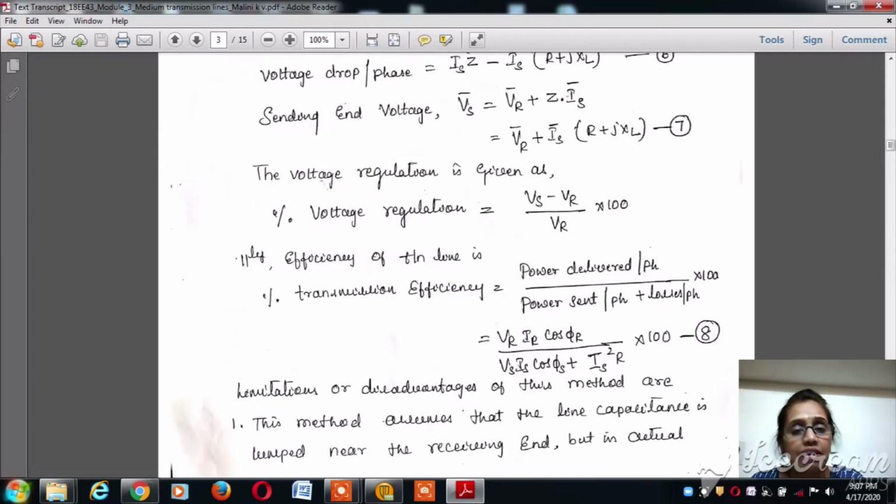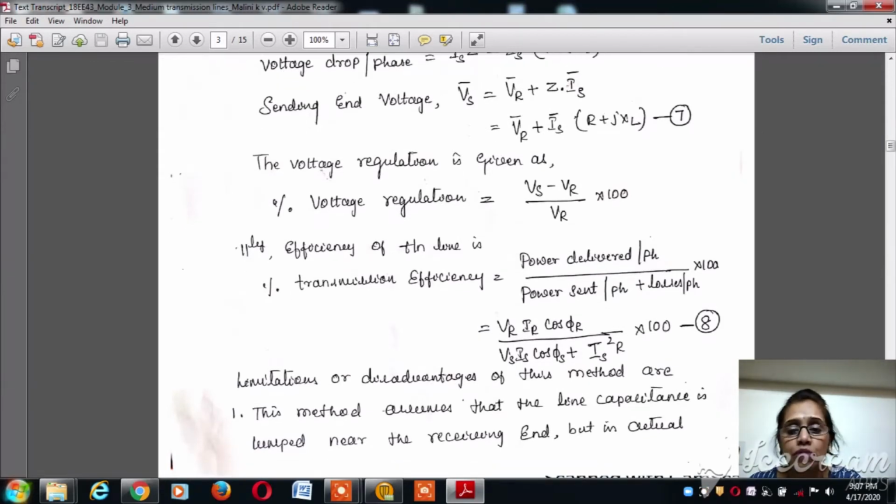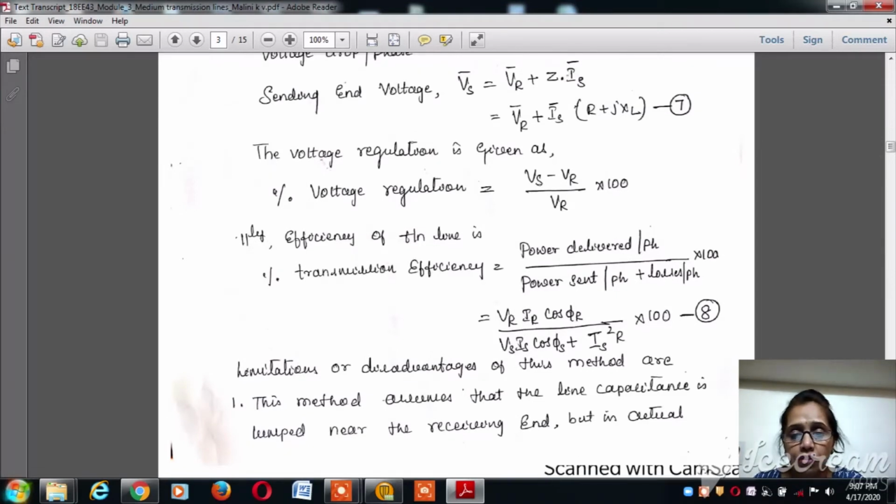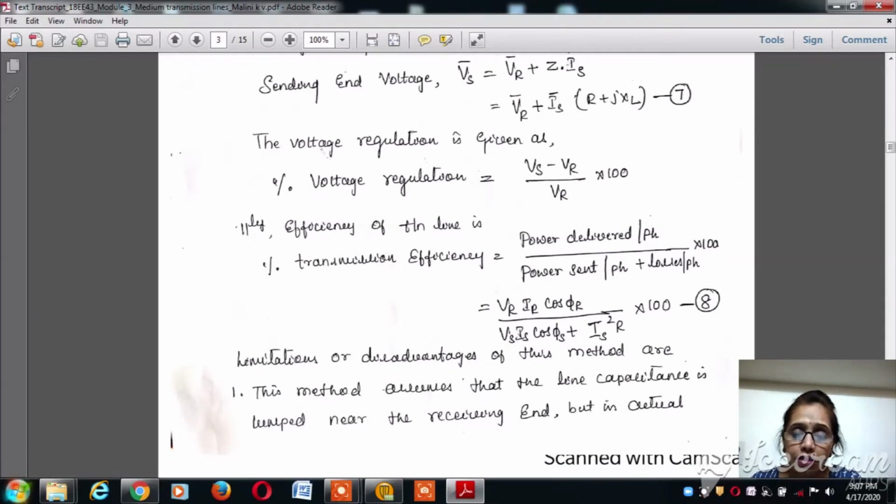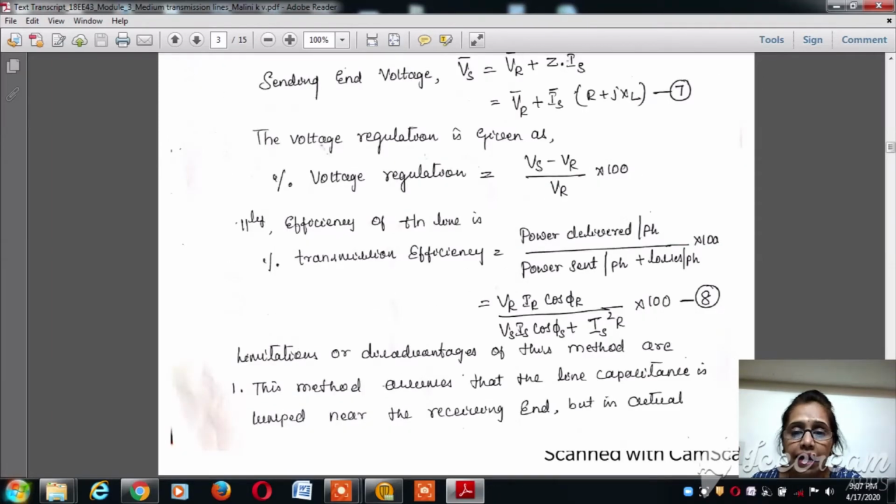This we have done in the previous video session: power delivered per phase is VR into IR into cos phi r, divided by power sent per phase, Vs into Is into cos phi s, plus losses, which is Is square into R. So this is equation 8.